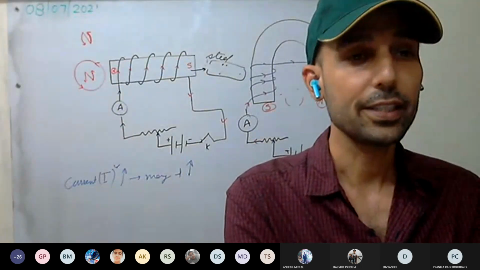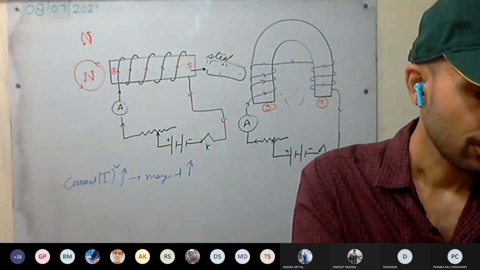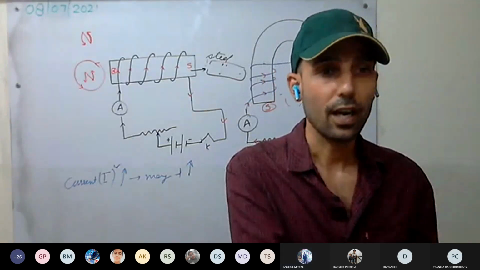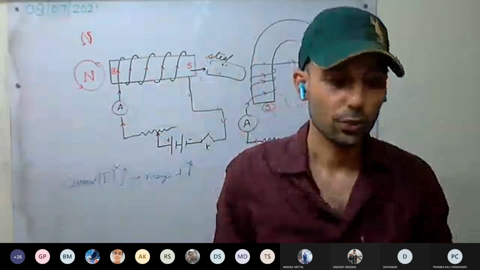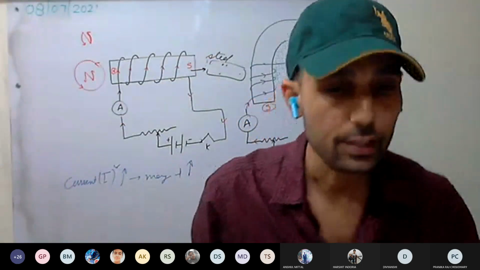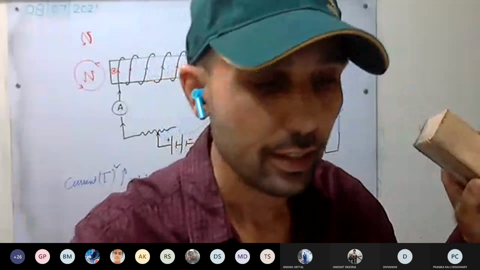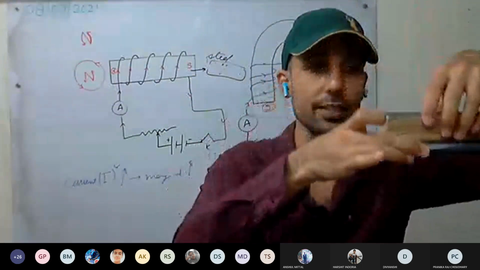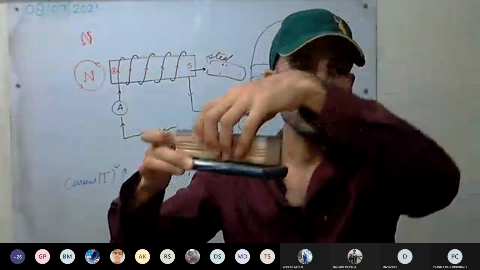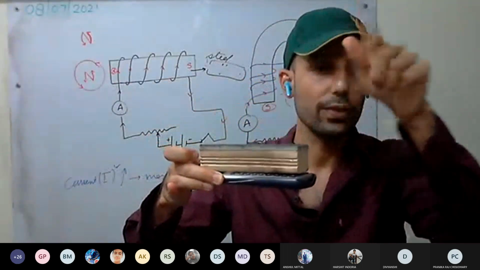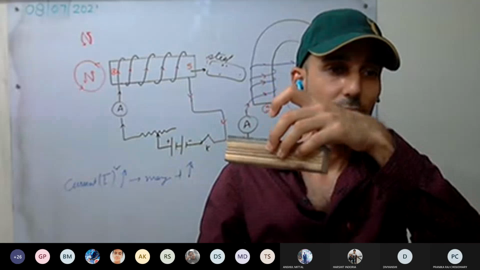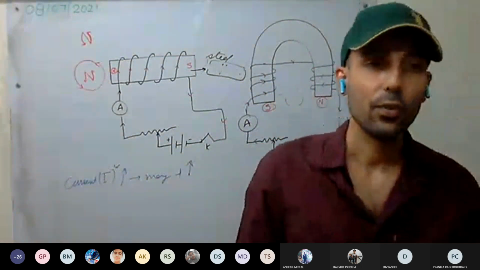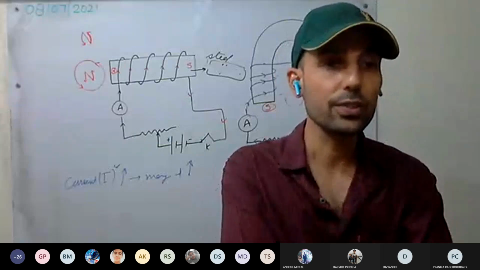Now, where are these electromagnets being used? First one, like heavy iron scrap, a car or anything, we have to transport it. For example, this is the electromagnet and take this as a car. We switch on the current, it will get attracted. Now we take it here and we have to drop it here. So we'll switch it off, it will fall. So for lifting or transporting iron scrap, we can use an electromagnet.